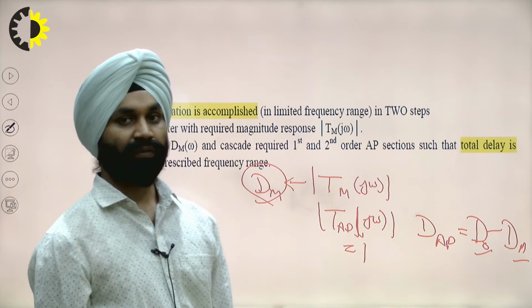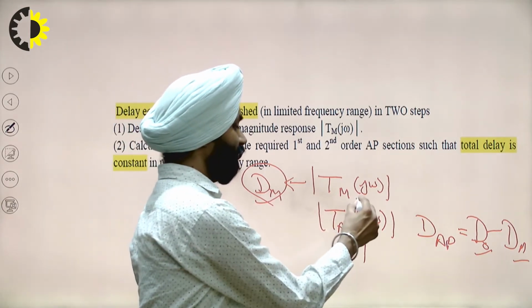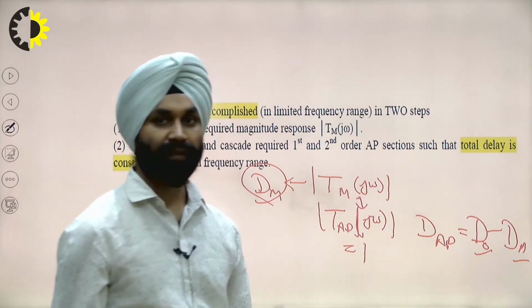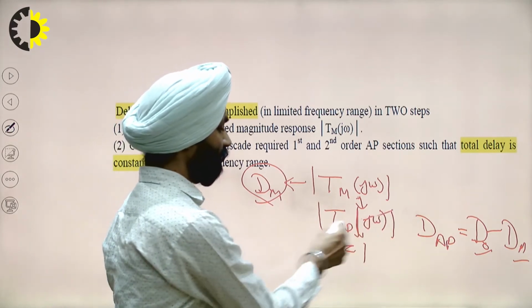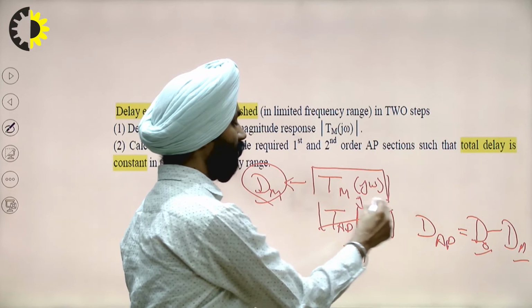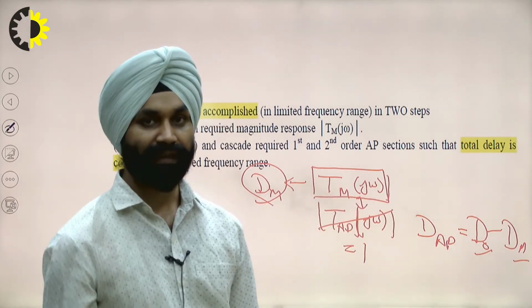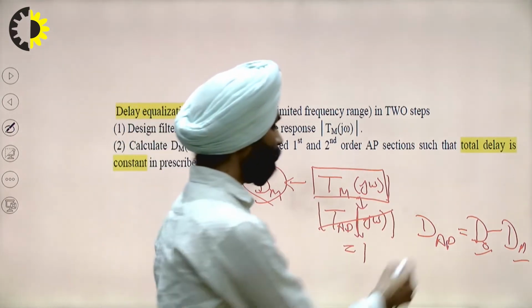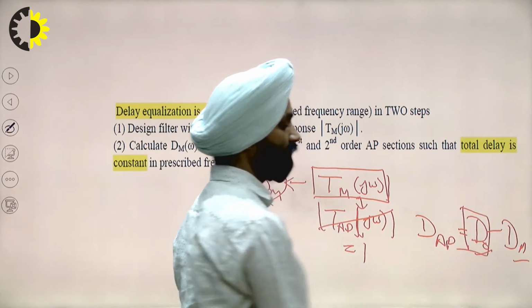So when we cascade the main filter with the all pass filter, the all pass filter has unit magnitude, so we get only the desired magnitude, and the delay will be constant.